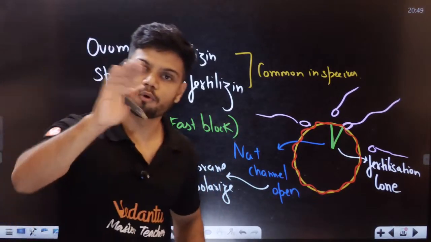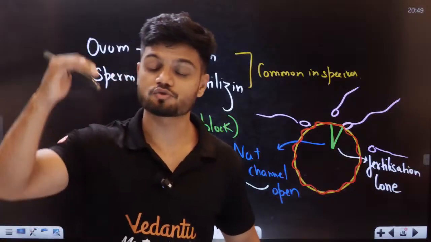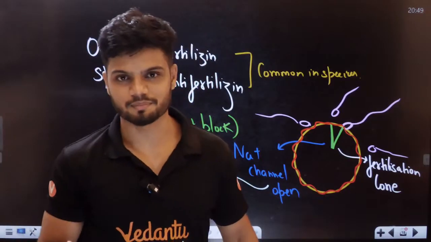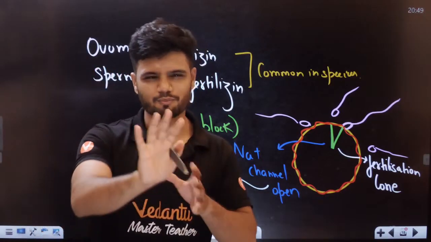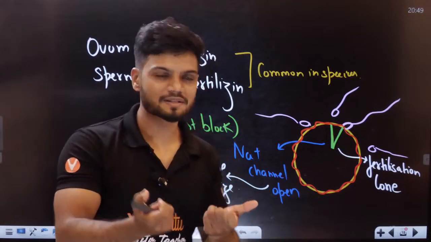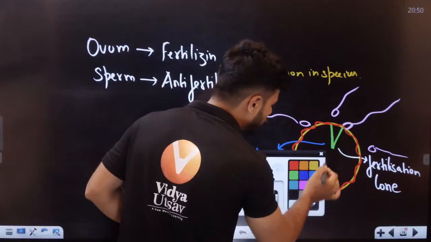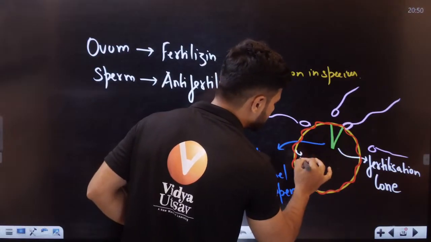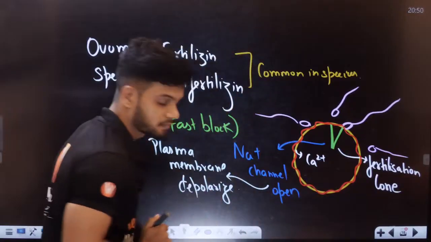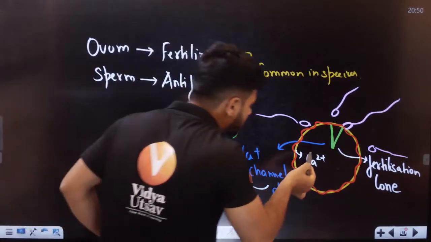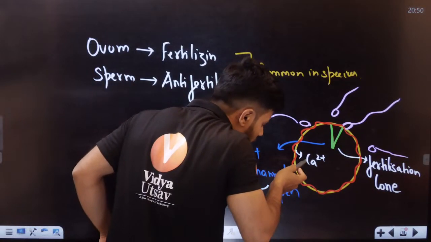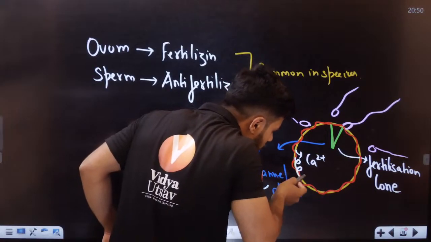There is something called a slow block also. I'll not teach you slow block now because it will take so much time. I'll teach you slowly in some of the next classes. I'll give you a small clue, students. In slow block, there is a release of calcium ions here, and these calcium ions will undergo reaction to form cortical granules.